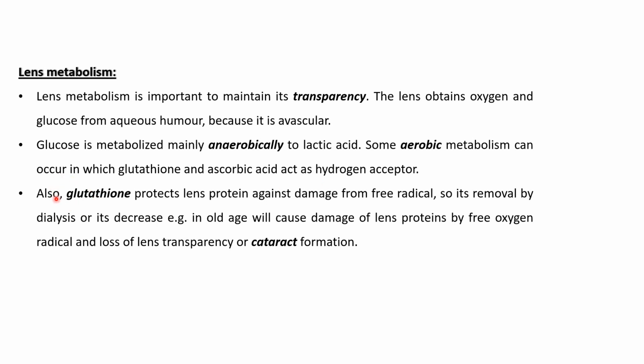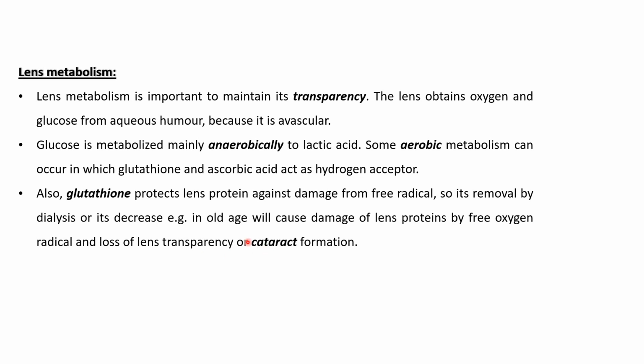In cases of decreased concentration of glutathione, as occurs with aging or in patients with renal failure, there is an increase in the oxidation of the proteins by free oxygen radicals, and there is much damage to the lens proteins that predisposes to loss of lens transparency or the formation of cataract.